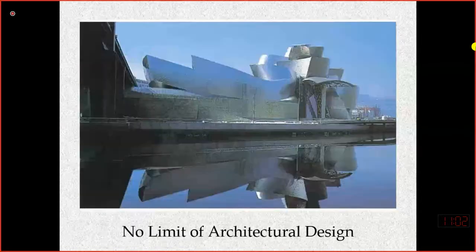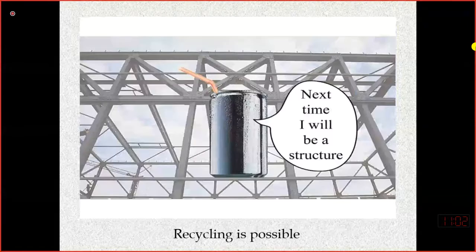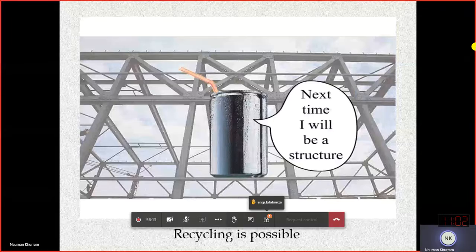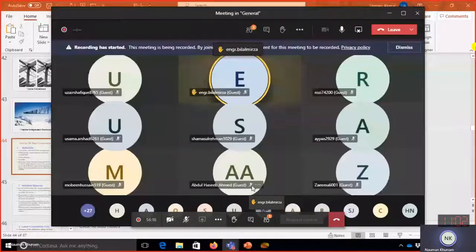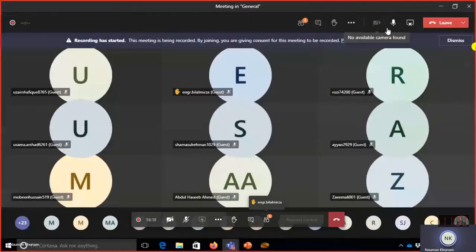Here you will see the usage of this structure for different purposes, and I believe that all these slides are self-explanatory. Please overview this slide before the next class, and if you have any question, then I will answer. When I start the next lecture, I will start from this part, merits and demerits of steel construction. So here I would like to stop my lecture. I would like to ask if there is any question.